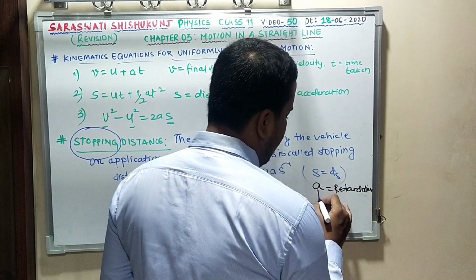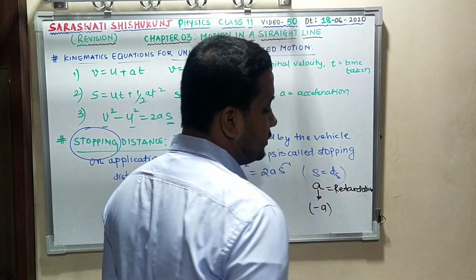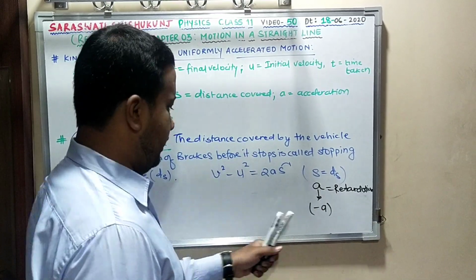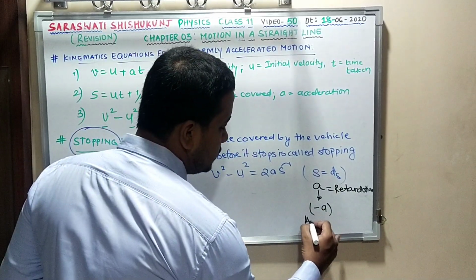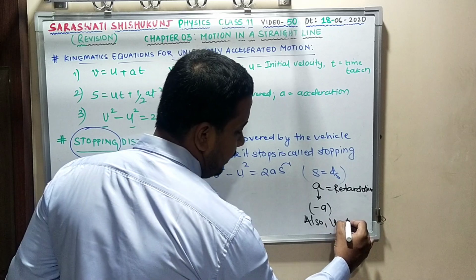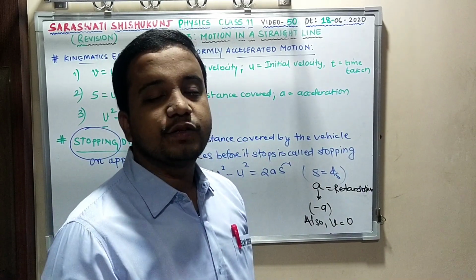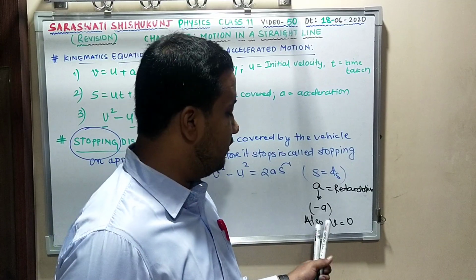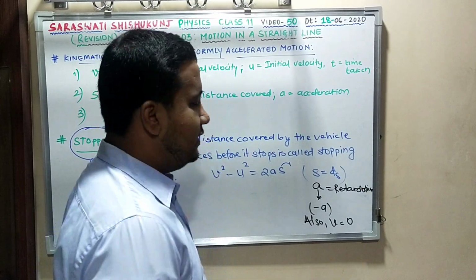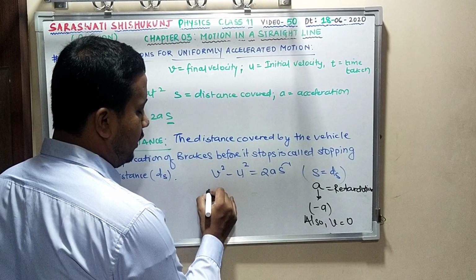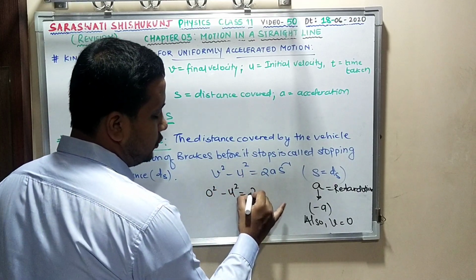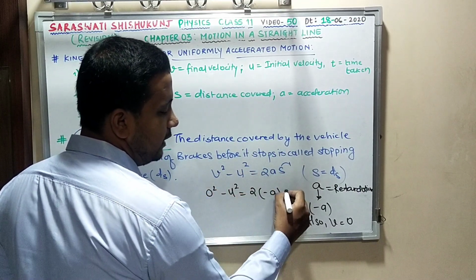So instead of a, I'll put minus a. On application of brake, the vehicle is going to stop after some time. The final velocity is 0. If I substitute these values, I get 0 - u², and 2a will be minus a, retardation, and s is ds.